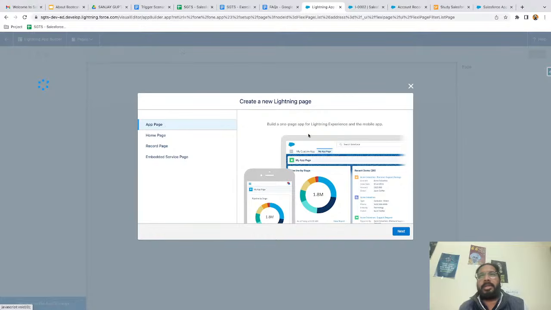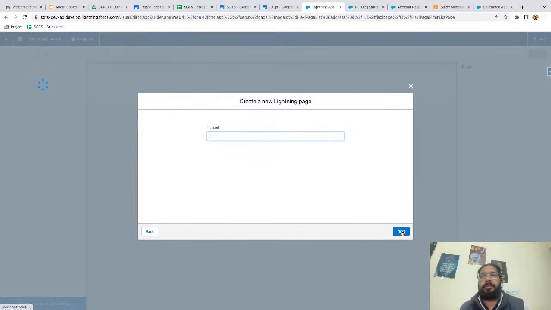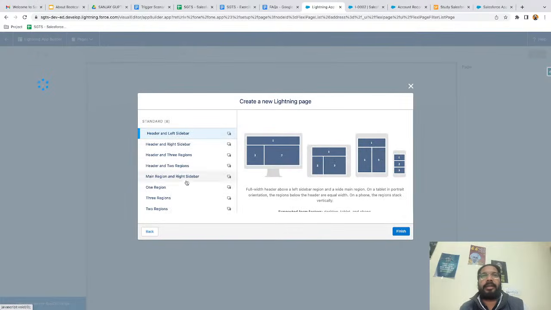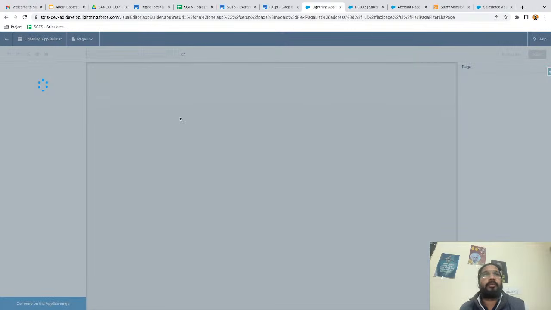So from here, I'm selecting app page, and this app page will be available for both Lightning experience and the mobile app. So I'm clicking on next, and I'm naming it demo app page, or let's say SGTS app page. Then clicking on next. Here you can see we have different templates, so you can use any one, and it is showing how it will look on desktop, tab, horizontal, vertical, and mobile. Then I'm clicking on finish.